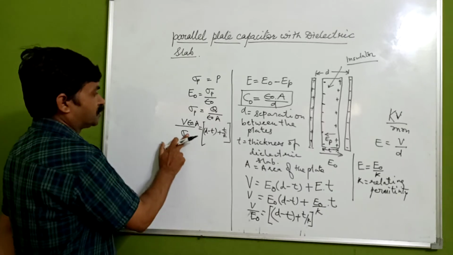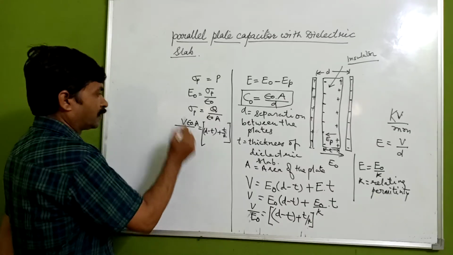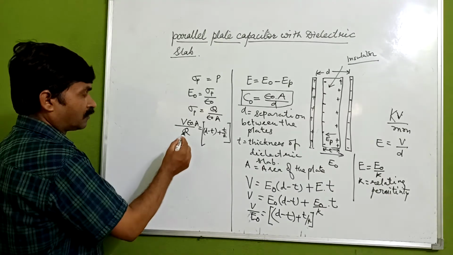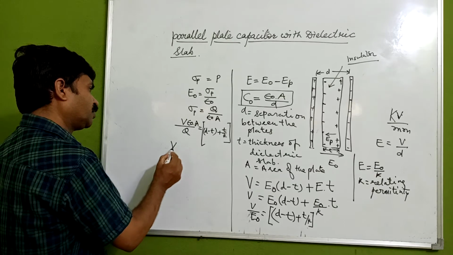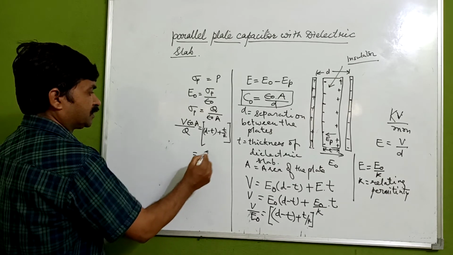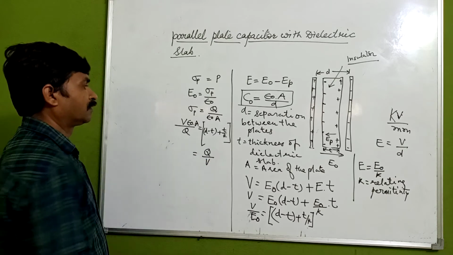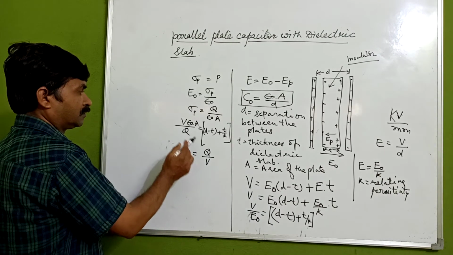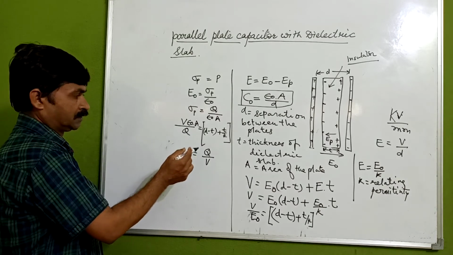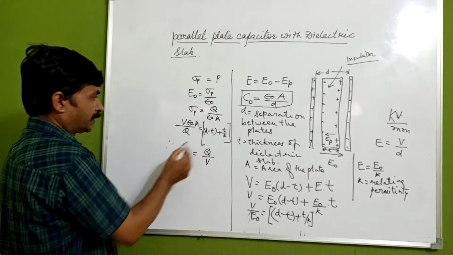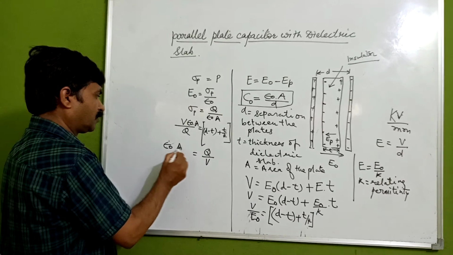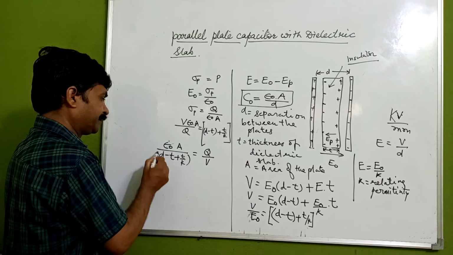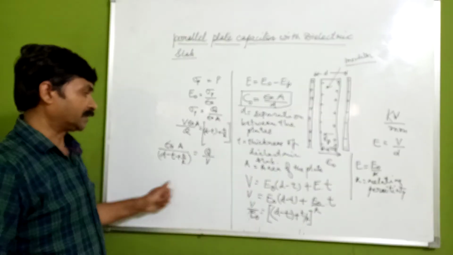Sigma P, which we have substituted, means we have to write Q only. Q is the charge over here. So here, V upon Q, means if we go with the Q upon V, I am writing it here, so it will become epsilon naught A upon D minus T plus T upon kappa. This is the relationship which we are getting here.